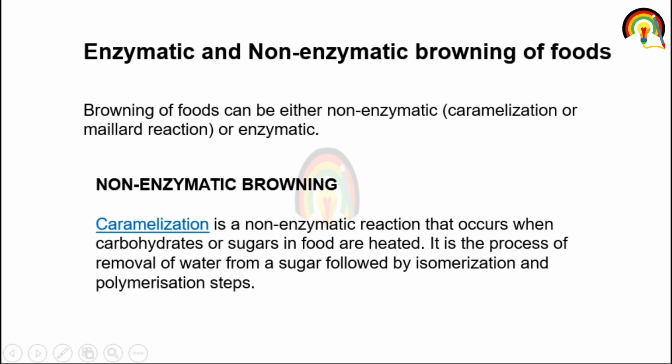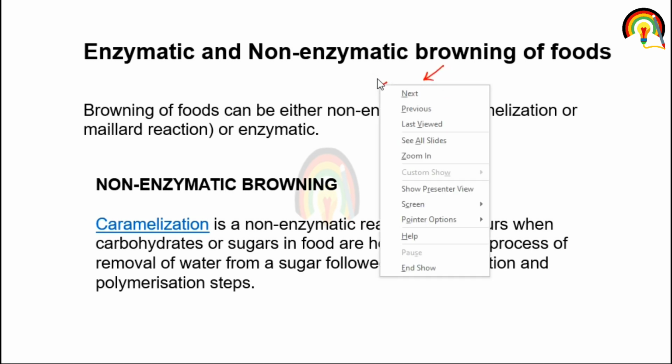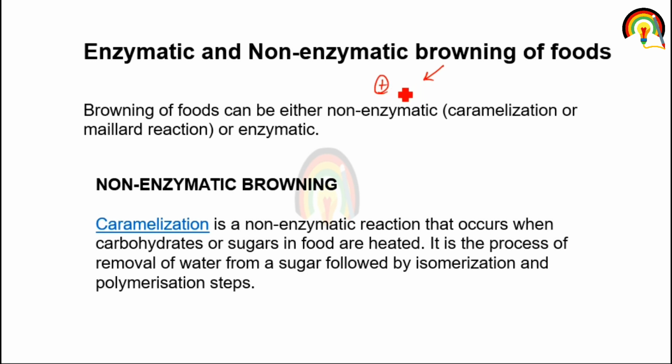So browning of food can be done in both ways, that is, in the presence of enzyme and in the absence of enzyme.